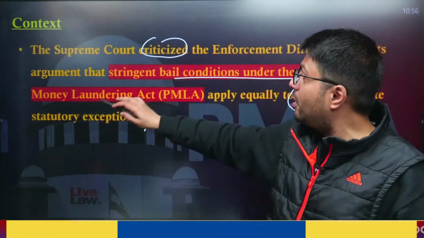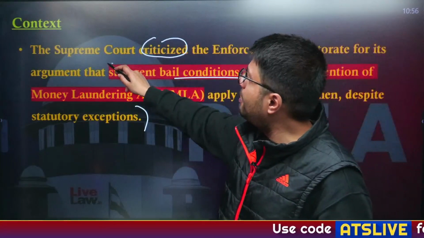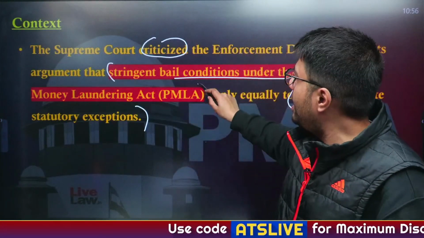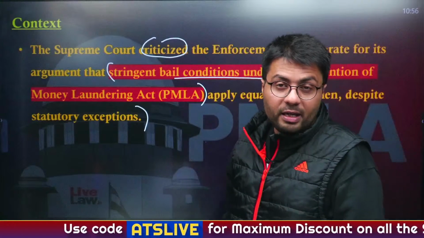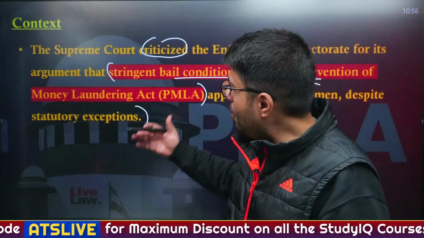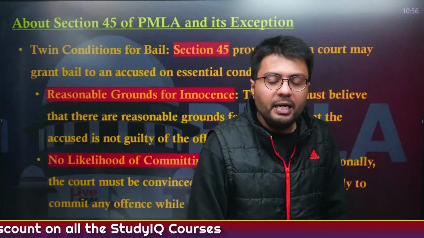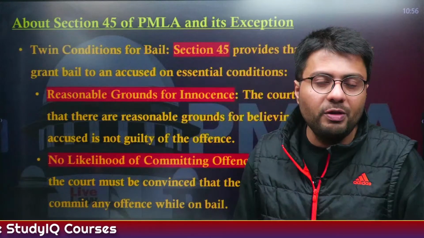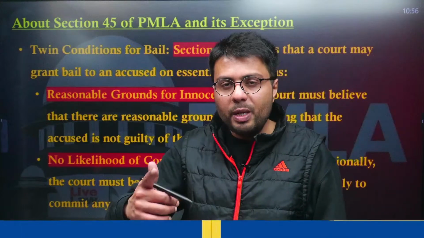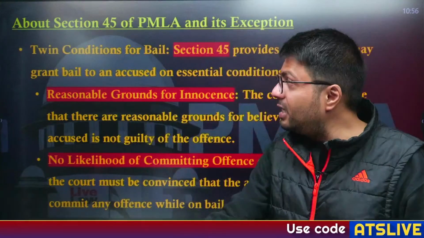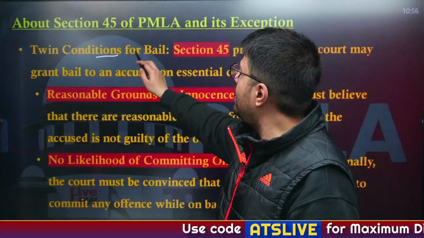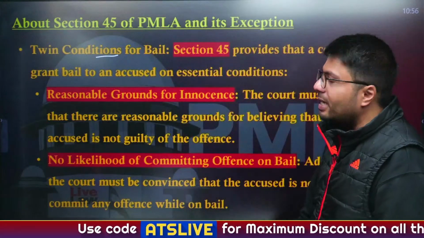So let us first try to understand what the stringent bail conditions under the PMLA are, what kind of exemptions are provided for bail in the PMLA, and how women and children are exempted from it. Now, this is given in Section 45 of the Prevention of Money Laundering Act, based on which the ED discharges its duties, and it provides two conditions based on which bail can be granted to an accused.